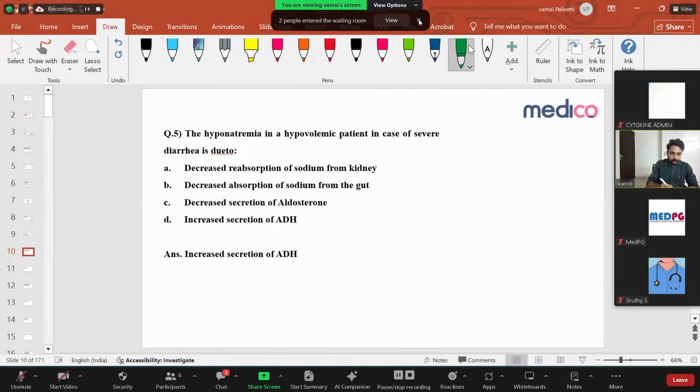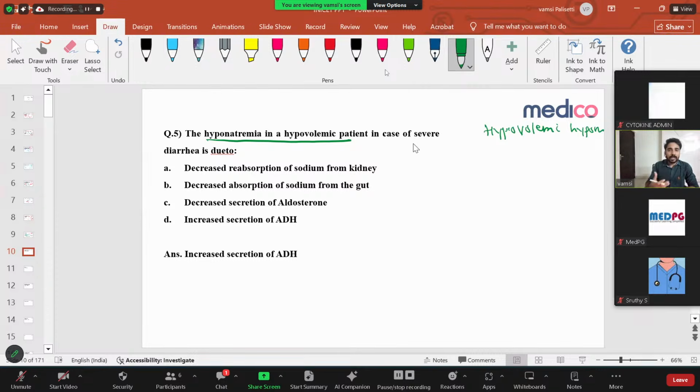Let us go to one more question. Very important, very tough question, and a very definite question. Every year, every session, they will ask this question. Hyponatremia will come throughout your life, whichever branch you select. Let us see what is asked. The hyponatremia in a hypovolemic patient in case of severe diarrhea is due to what? That means he's asking about hypovolemic hyponatremia.